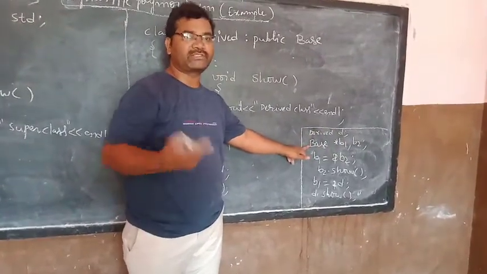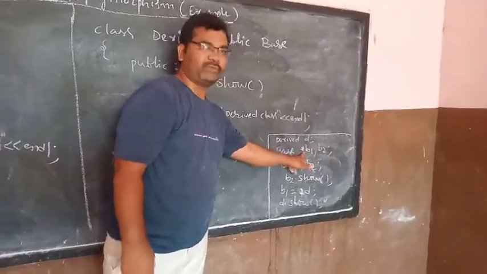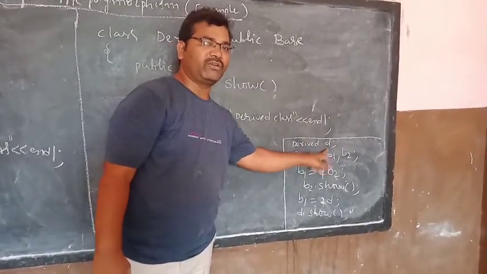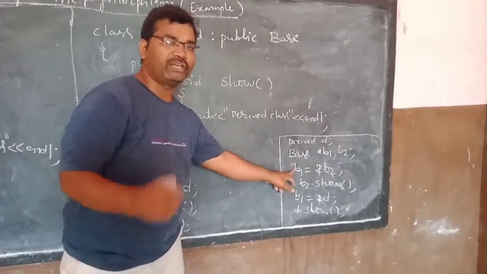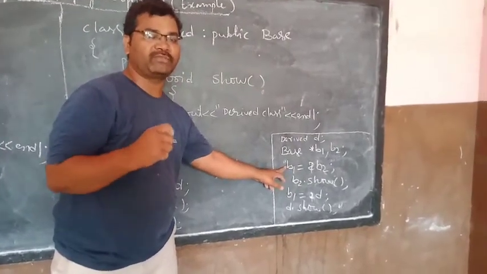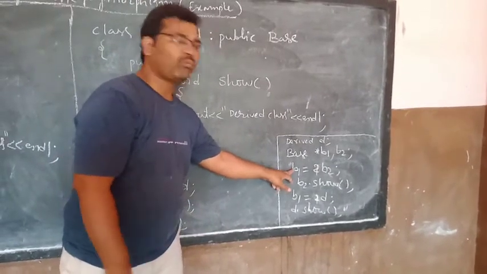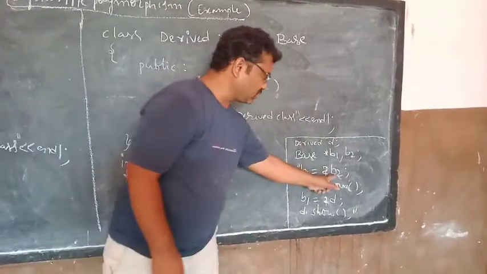We need to create an extra pointer object of base class. Pointer object here is B1. One pointer object, one ordinary object of base class. See here, B1 is the pointer. Pointer is a variable, in simple language. Pointer is a variable that holds the address of another variable. In the same way, a pointer object is an object which holds the address of another object. B2 is the ordinary object.